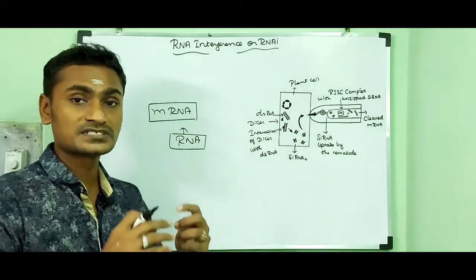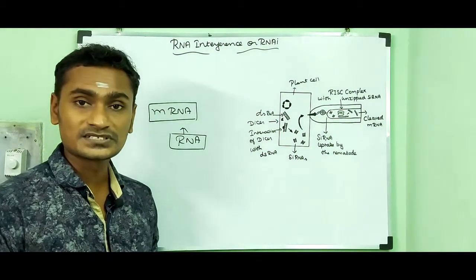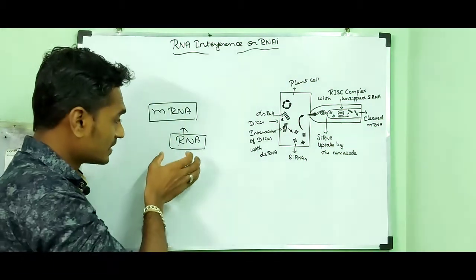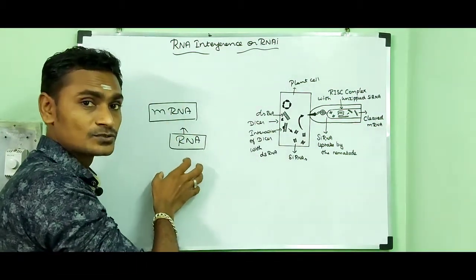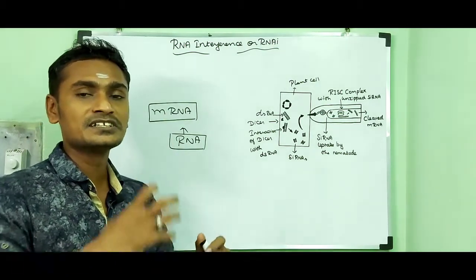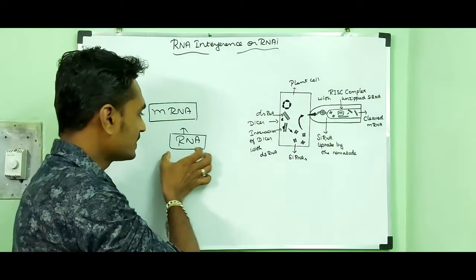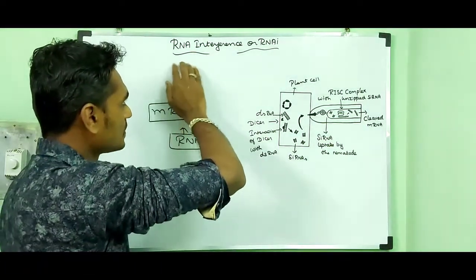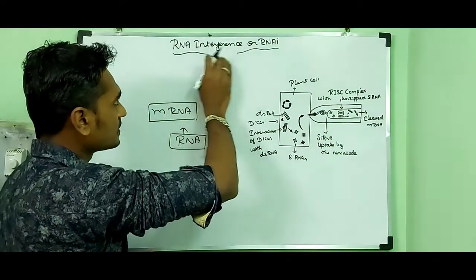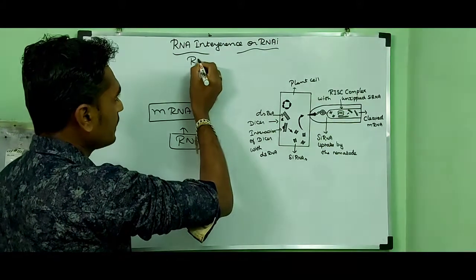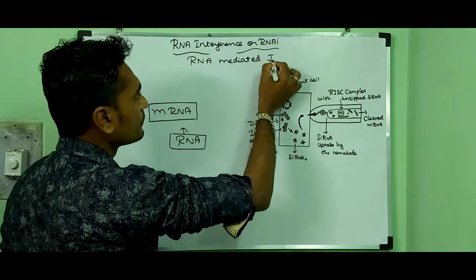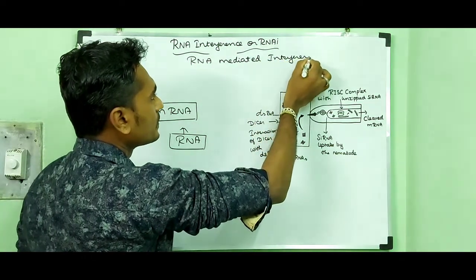So the translation process gets inhibited, and that process is called RNA interference, because here we are using an RNA molecule to inhibit the process called translation. We are inhibiting gene expression by using an RNA molecule, and that process is called RNA interference, or RNA mediated interference.